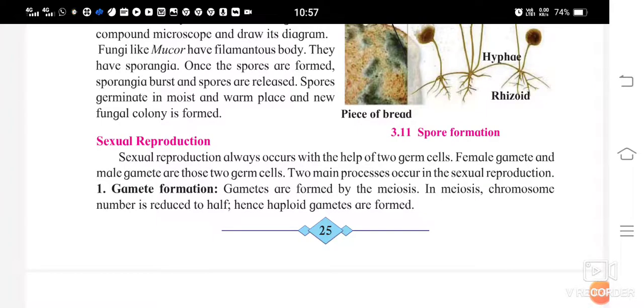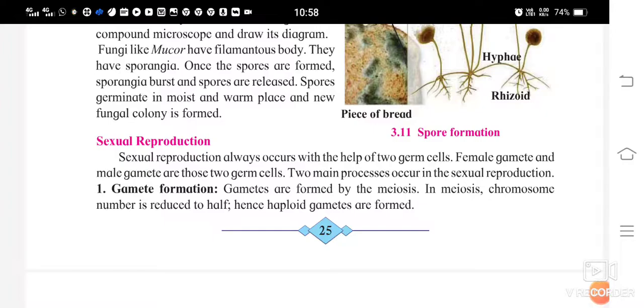So today let us understand sexual reproduction. We will start with sexual reproduction. I told you that in asexual reproduction only one parent is required, but in case of sexual reproduction two parents are required, or we can say two germ cells are required.